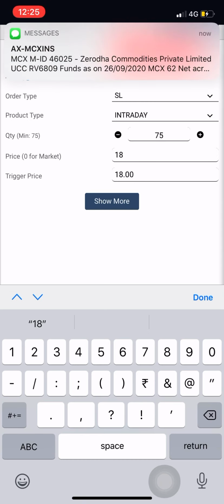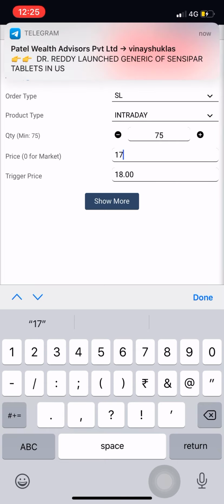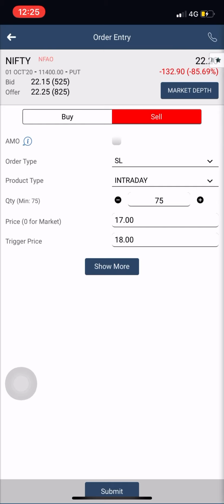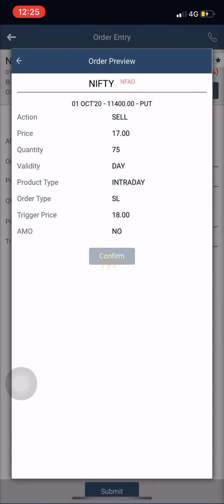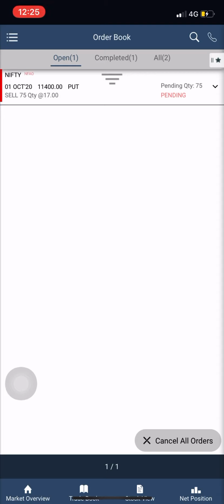Okay, so what I want to tell you here is to keep a price which is lesser than the trigger price, so that you are sure that the order will go through. Okay, so I have placed this order and submitted. You can see this order in the order book, and it will appear in the open orders. Okay, so this is how it looks.